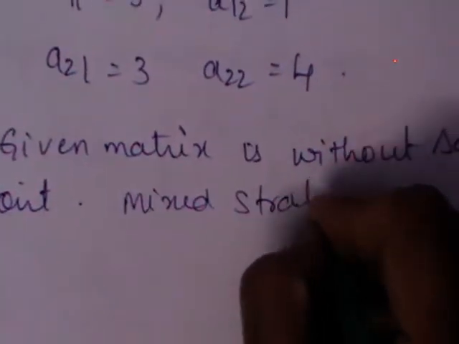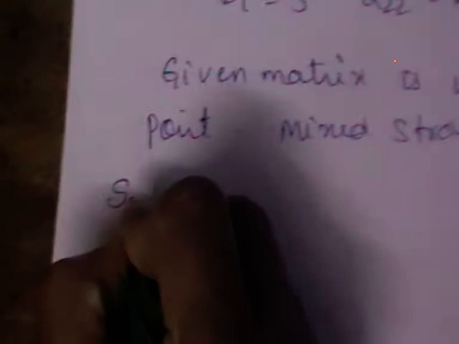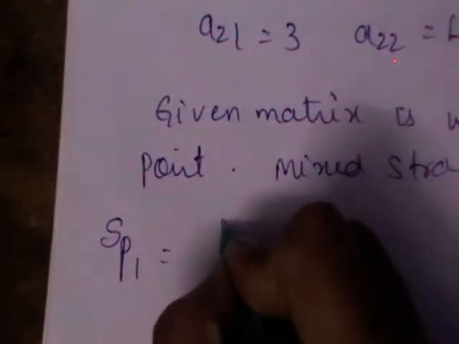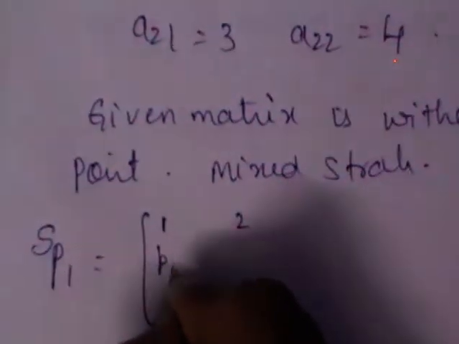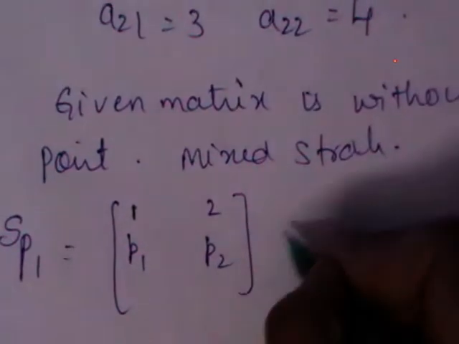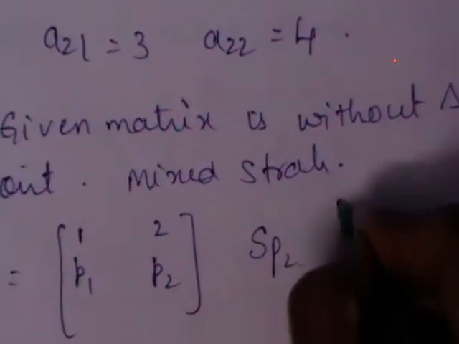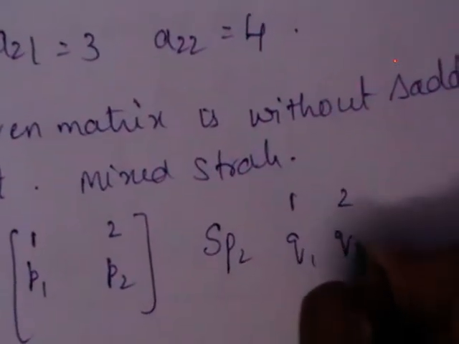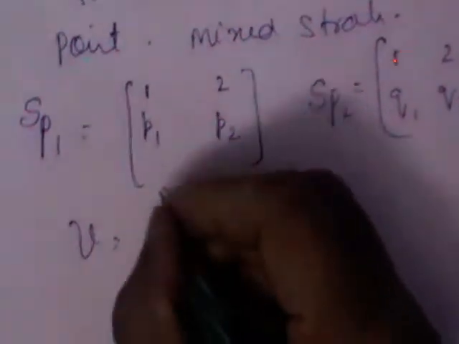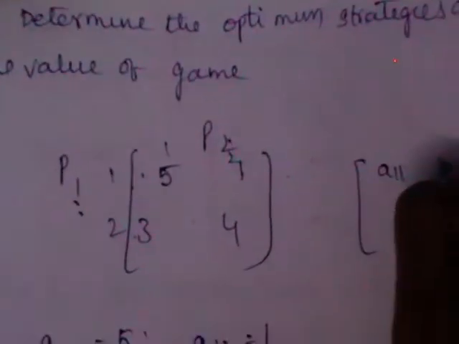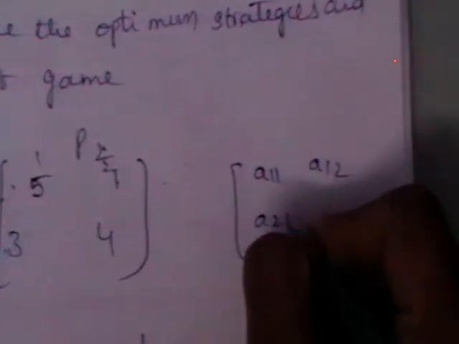What are the formulas for mixed strategies? Let us write SA here, strategies 1, 2, and the probabilities P1, P2. SB is again strategies 1, 2, with Q1, Q2. What is the value of the game here? Let us write the payoff as A11, A12, A21, A22.